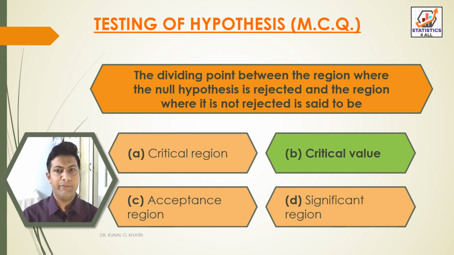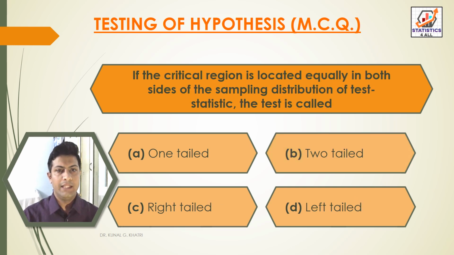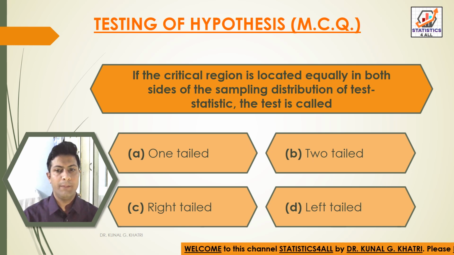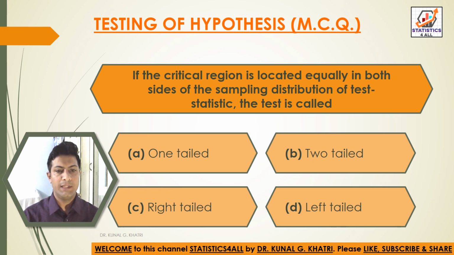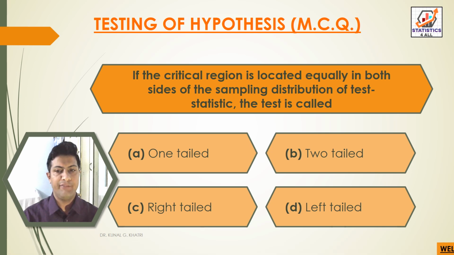The dividing point between the region where the null hypothesis is rejected and the region where it is not rejected is said to be critical value. Next question, if the critical region is located equally in both sides of the sampling distribution of test statistic, the test is called option A one-tailed, option B two-tailed, option C right-tailed, option D left-tailed.